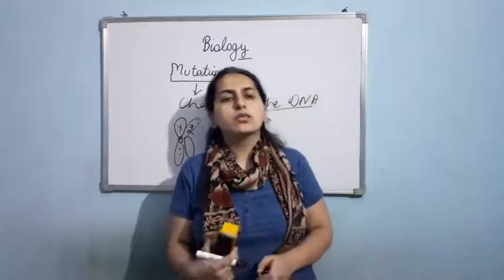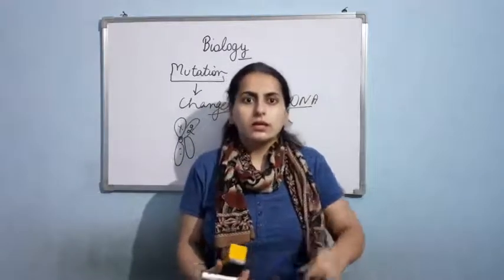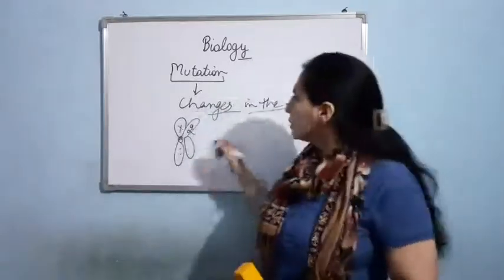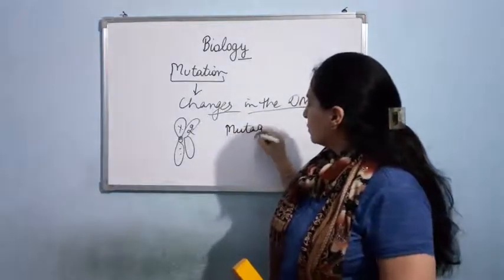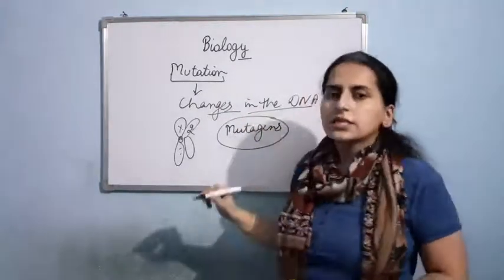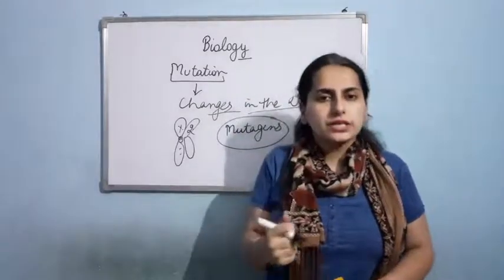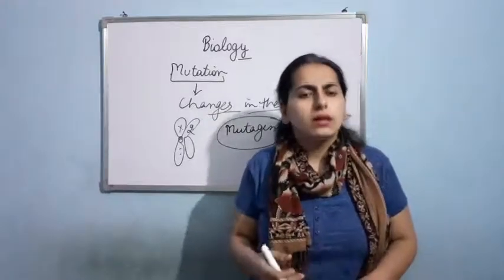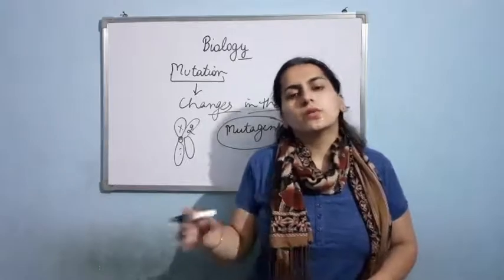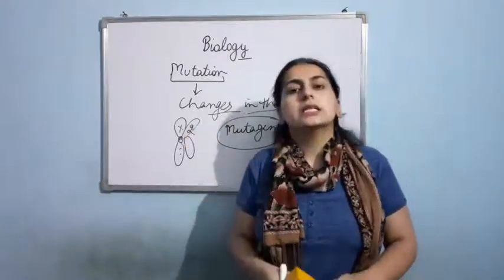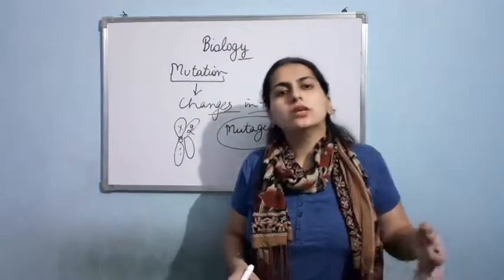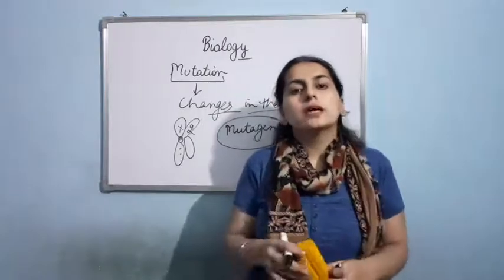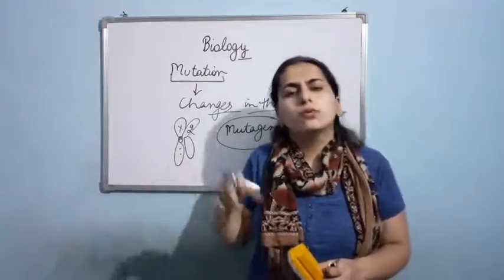Now if I talk about the sources of mutation, the agents that are responsible for inducing mutations are known as mutagens, like radiations, gamma rays, X-rays. Various types of chemicals are there. They are responsible for inducing the mutations in the cancerous cells. Cancer is caused due to mutation only. This cell loses the mechanism for controlled growth. They will keep on dividing due to mutation only.